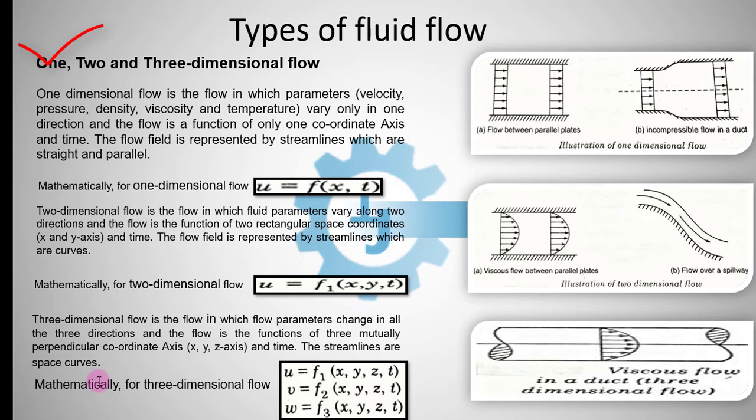In case of three-dimensional flow, the flow parameters change in all three directions and the flow is a function of three mutually perpendicular coordinate axes x, y, z and time. The streamlines are space curves. So here the streamlines are space curves. In case of viscous flow in a duct, we can see three-dimensional flow and we get three velocity components u, v and w. u is a function of x, y, z and time t. v is a function of x, y, z and time t. And w is a function of x, y, z and time t.